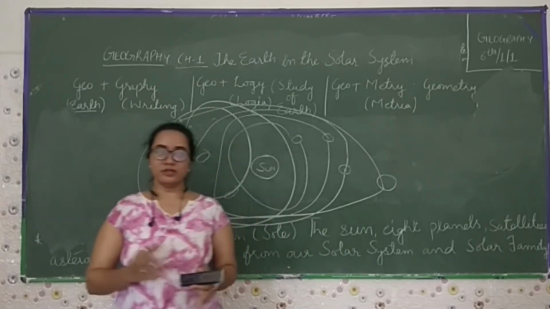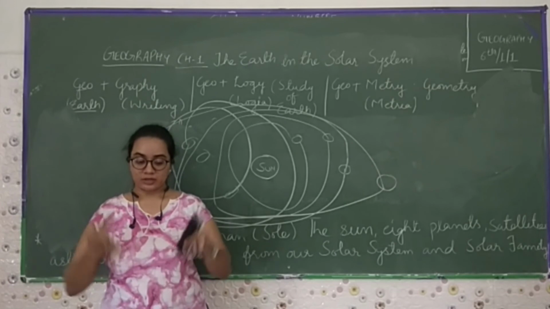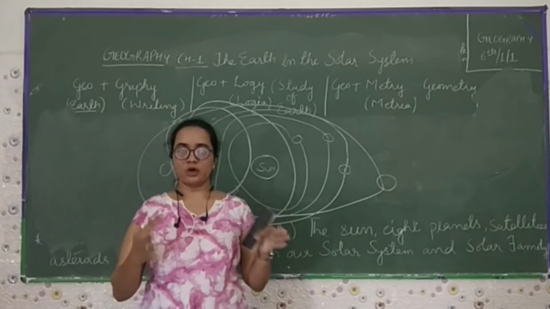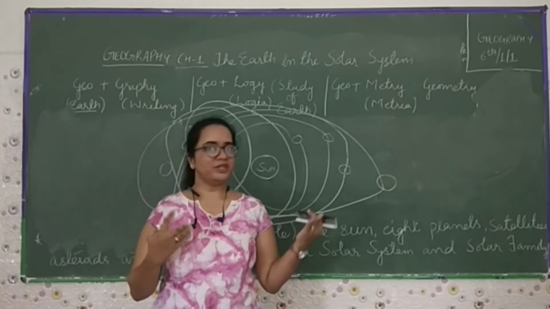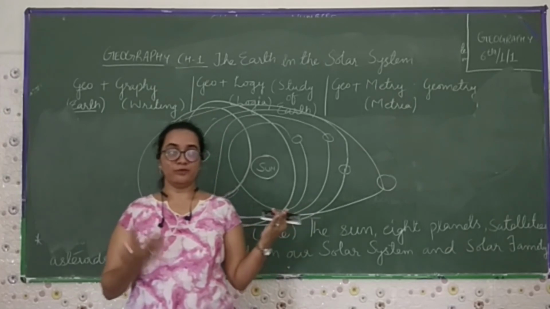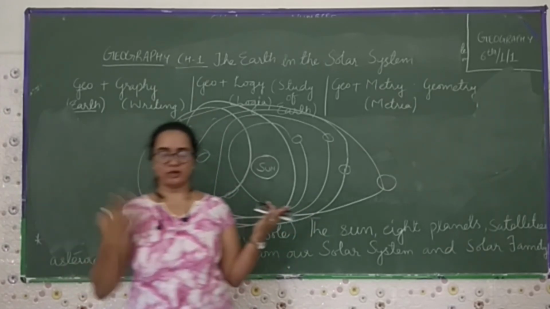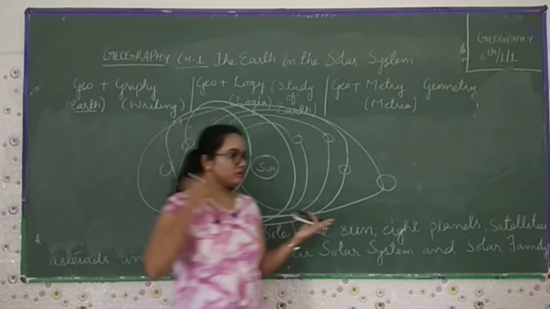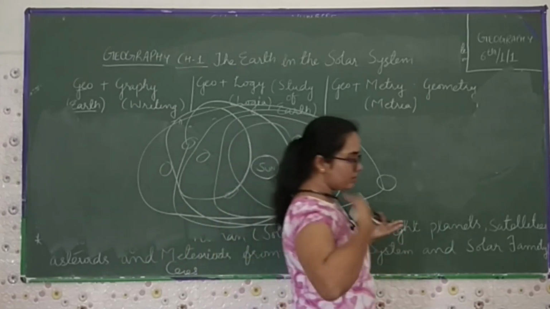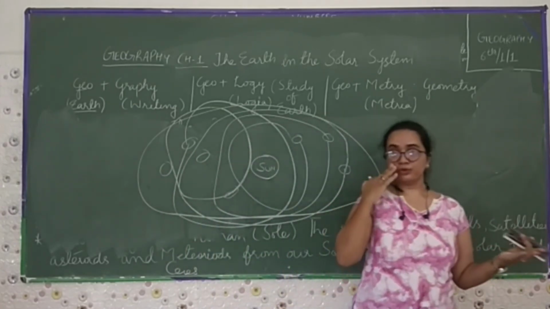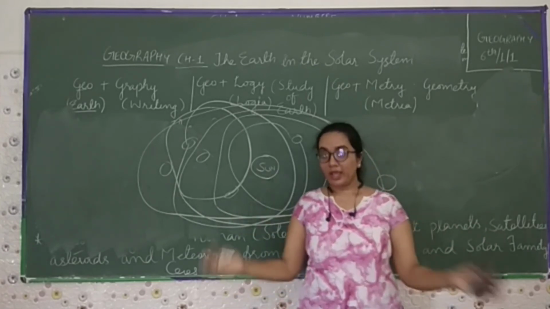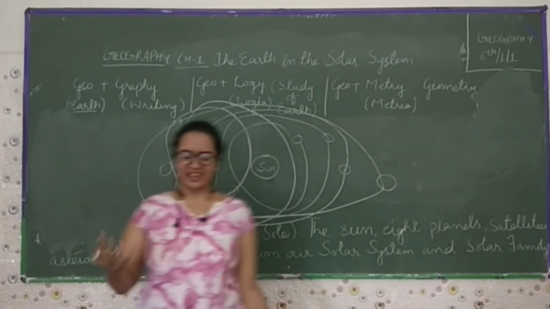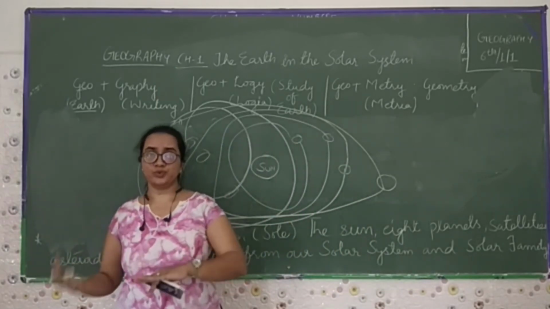One more interesting fact I'm telling you right now is that our sun and our planets go steadily. They are moving, not at a constant pace, but steadily, which we can't feel. The sun is also moving and the planets are also moving, continuously. Maybe it takes millions or billions of years, but some time planets may collide with each other, or the sun or any star may collide with another. It makes a new planet.